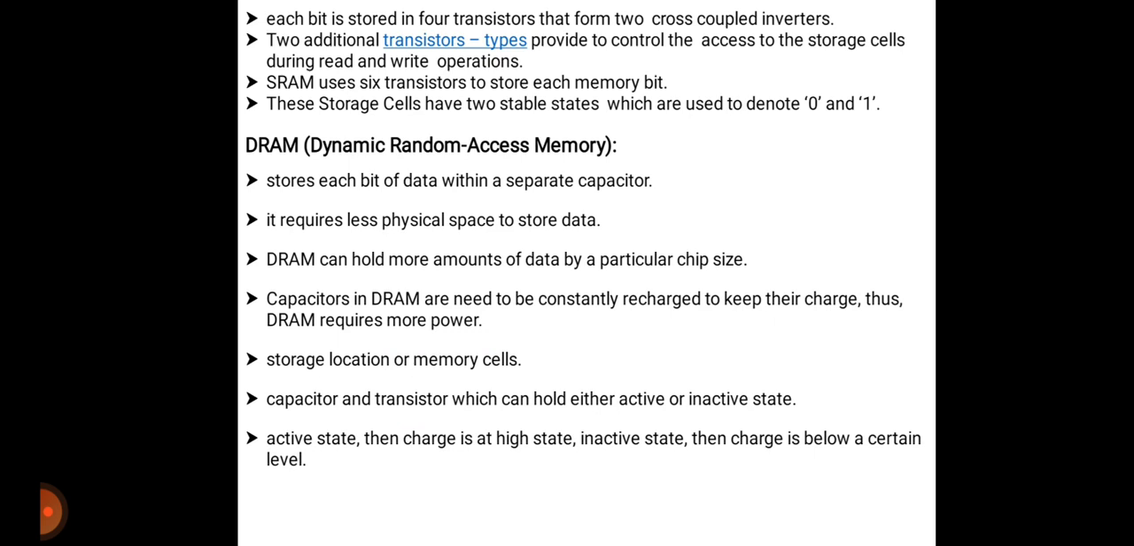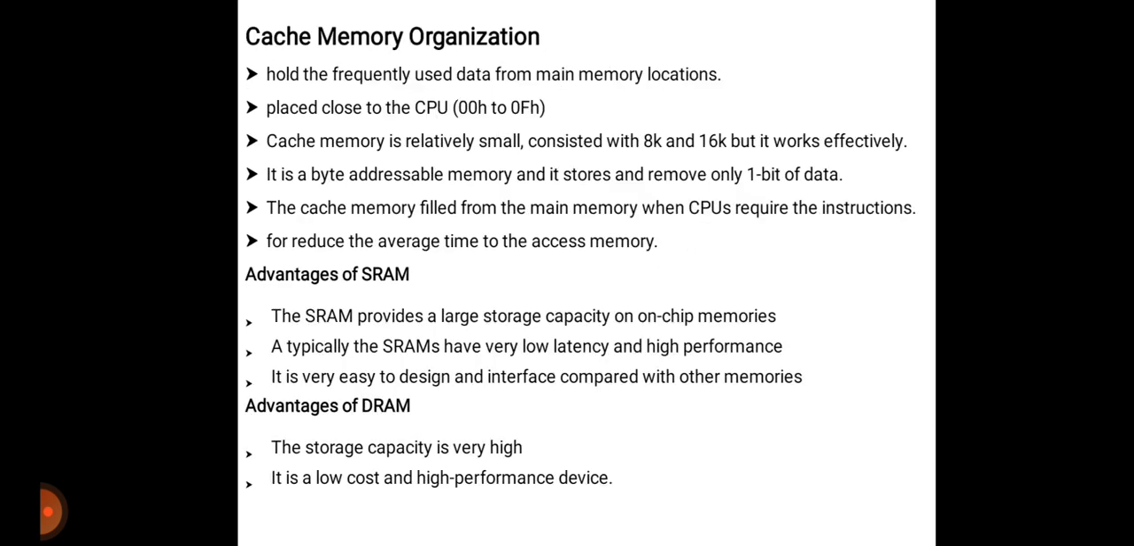Each DRAM memory chip consists of storage locations or memory cells. It is made up of capacitors and transistors which can hold either an active or inactive state. Also each DRAM cell stores a bit. When DRAM cells are in the active state, the charge is at a high state, and when DRAM cells are in the inactive state, the charge is below a certain level. So this is DRAM. The next one is cache memory organization.